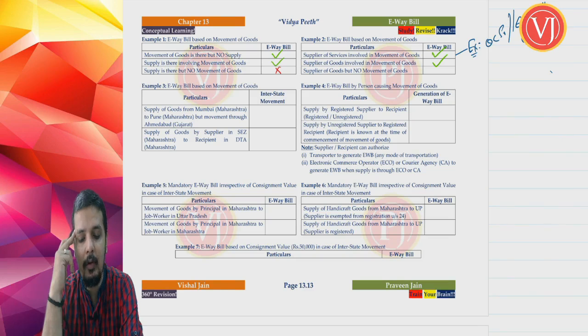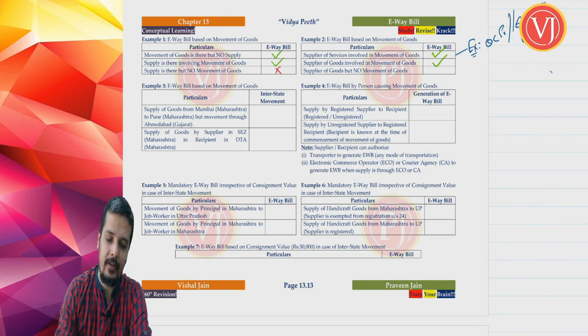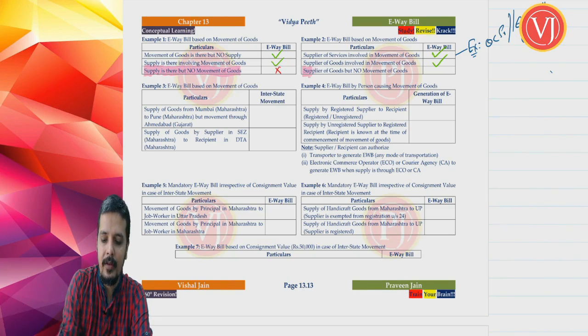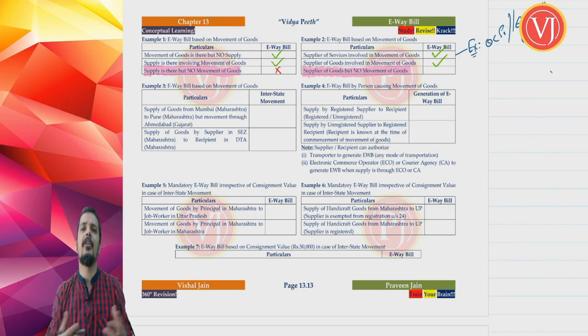Supply of goods but no movement of goods. Now, again, if you see the third part, actually the point is the same. Right, so if you see the third point here, example 1 and third point, example 2. Supply but no movement of goods. Supplier of goods but no movement of goods. Same. Right, I just want to give it to you in a different fashion.